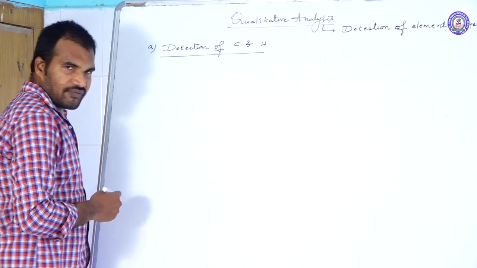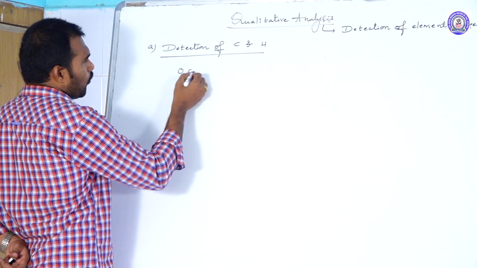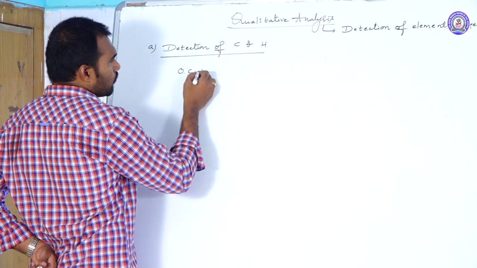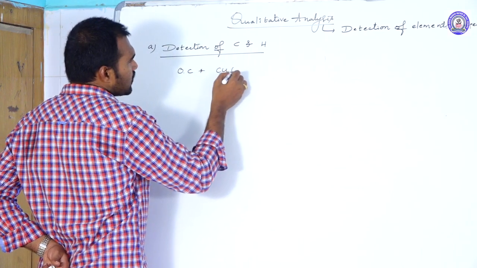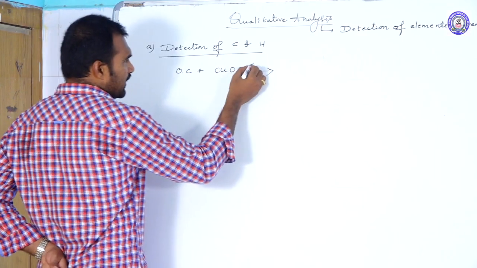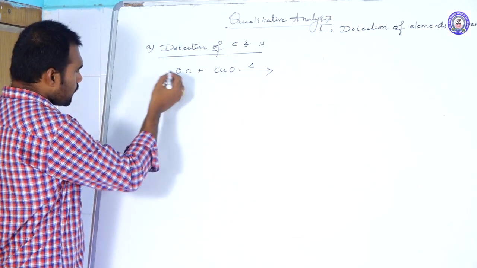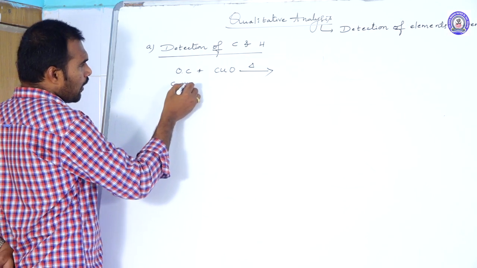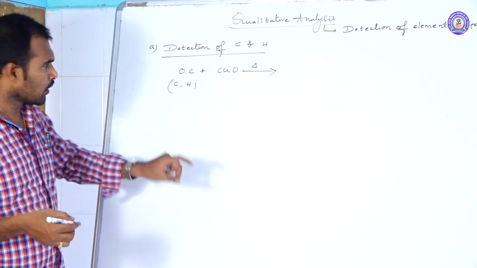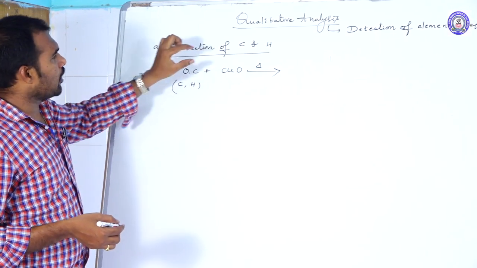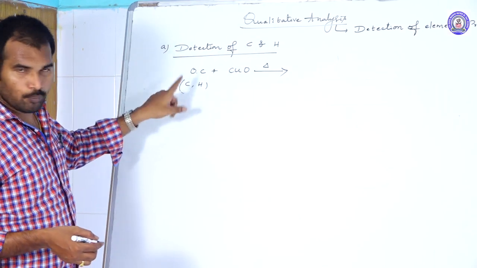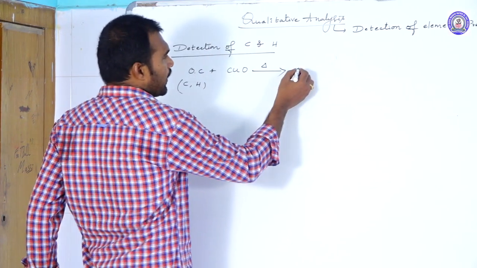To detect that, first of all, let us take the organic compound. OC means organic compound, don't be confused. To this organic compound, you add CuO, copper oxide. By adding copper oxide, you heat it. All organic compounds must and should have carbon and hydrogen. So when we mix the organic compound with copper oxide followed by heating, the carbon present in the organic compound will oxidize into carbon dioxide.